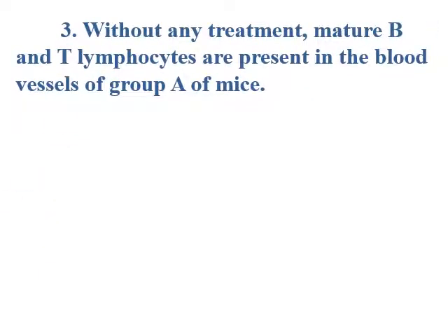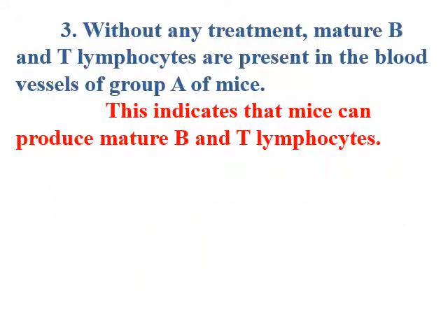Third, without any treatment, mature B and T lymphocytes are present in the blood vessels of group A of mice. What does this indicate? This is the analysis, and this is the indication. This is the meaning of interpret. This indicates that mice can produce mature B and T lymphocytes in the normal state.